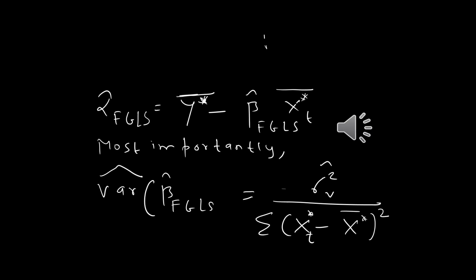The important point was not really estimating beta hat and alpha hat, because there was no problem with the OLS estimators anyway. The OLS estimators, as we saw, were consistent and unbiased. The problem was obtaining correct standard errors. Now here, that is the key. So the variance of beta hat FGLS is now sigma hat square V upon summation (x star t minus x star bar) the whole square, and this is the estimated variance of the beta hat FGLS.